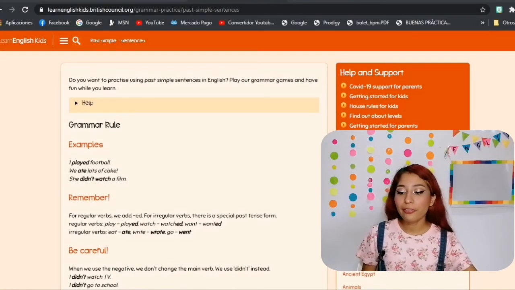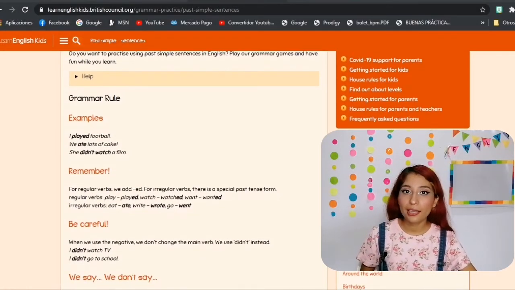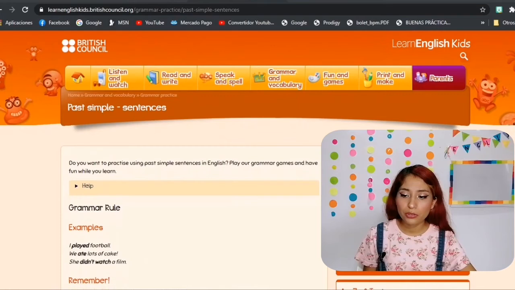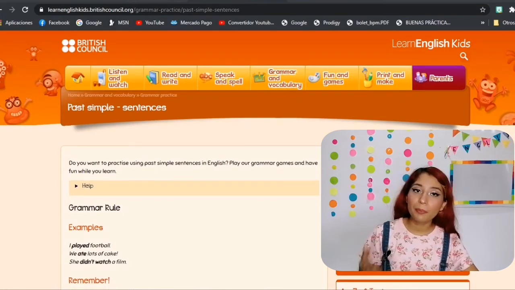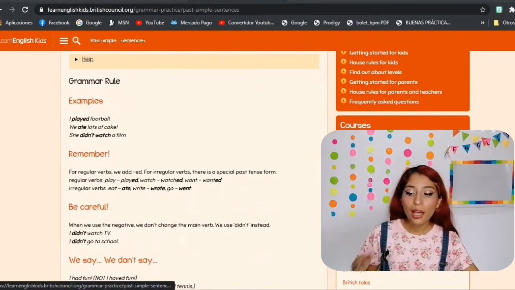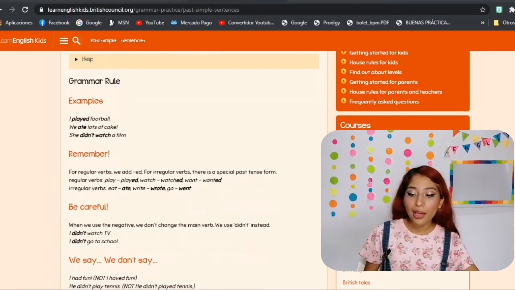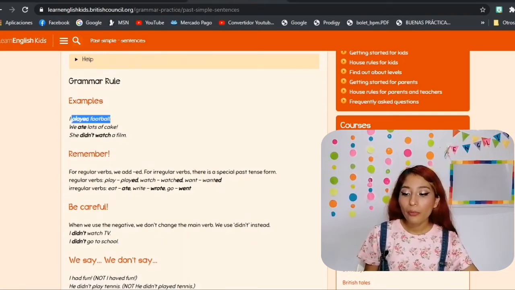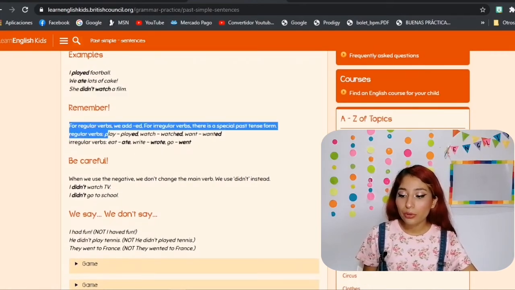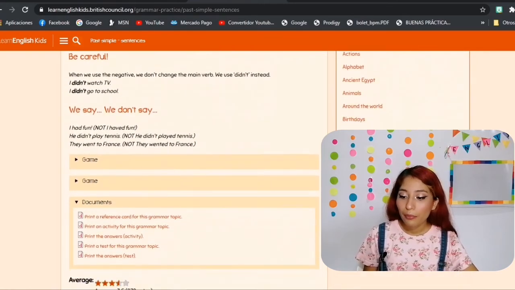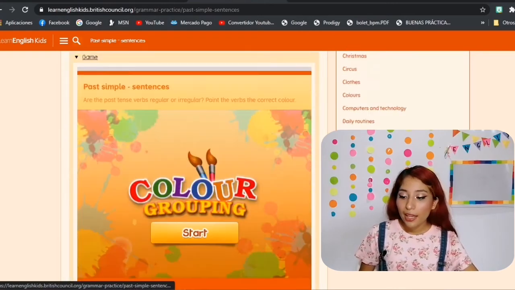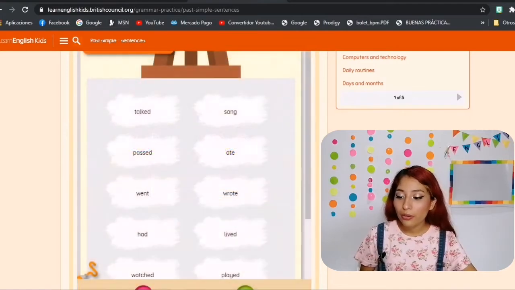Okay, so here we have an activity that I'm leaving you a link. It's a website that is called British Council, and we have activities about the topic that we are learning, and it's past simple. We have the grammar rule, as you can see here, and we have some examples. I played football, we ate lots of cake, she didn't watch a film, and here we have some rules about this. We say, we don't say, and here we have the game. You click on it and you play start color group.